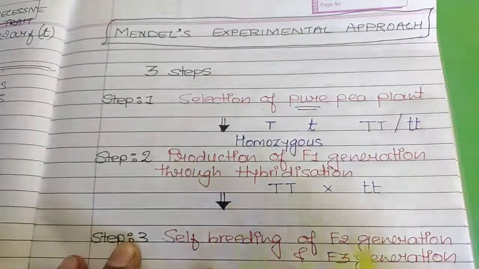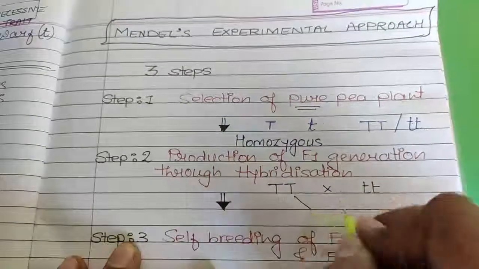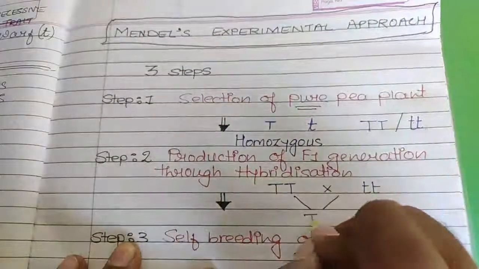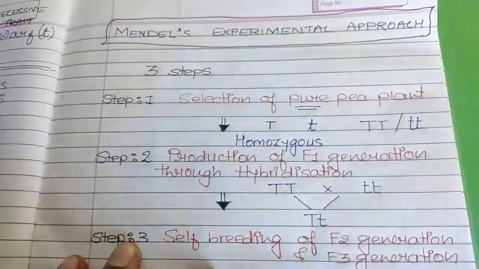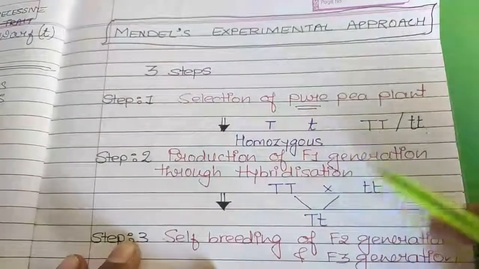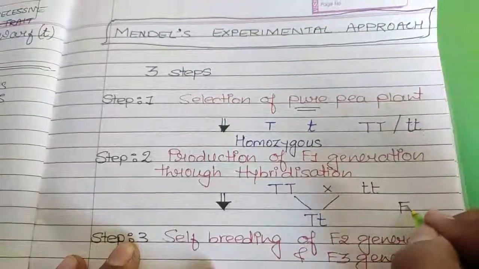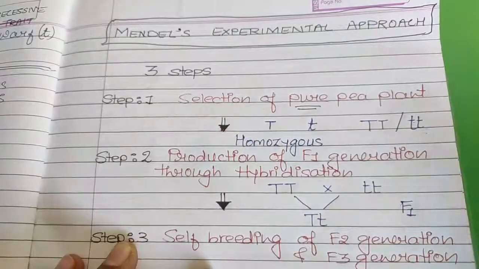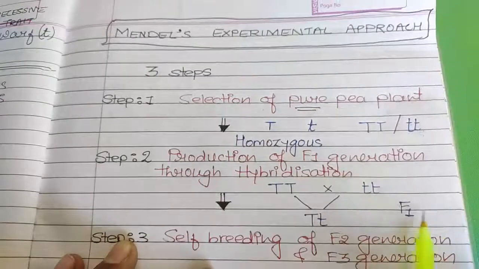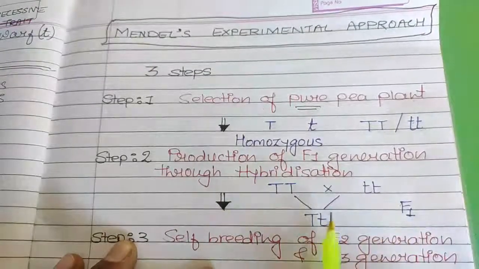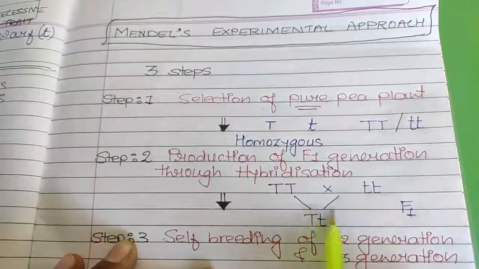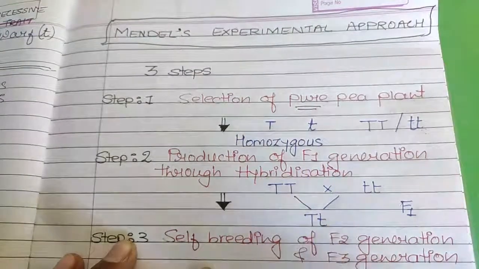When that cross was made, characters of both the parents will get inherited, and this is the first generation, so it is denoted as F1. It is also called first filial generation. Filial means related generation. In F1 generation, he got a mixture of the characteristics. This condition is the hybrid condition. This is not termed as pure.